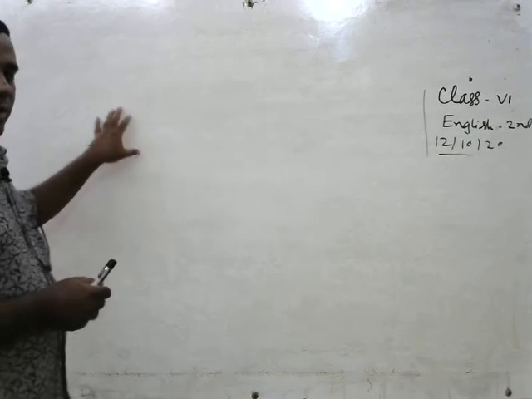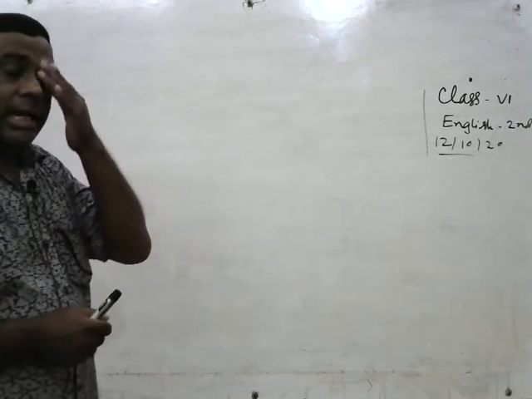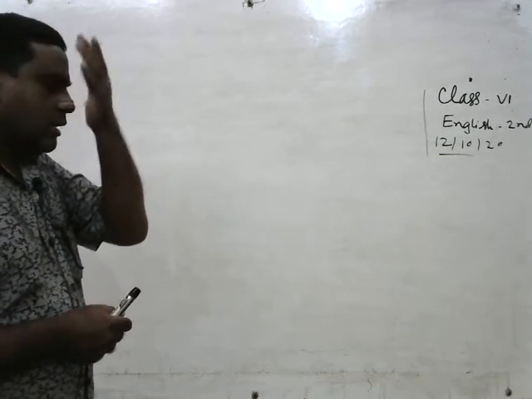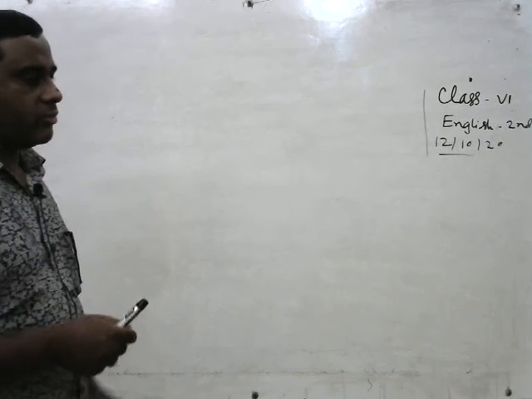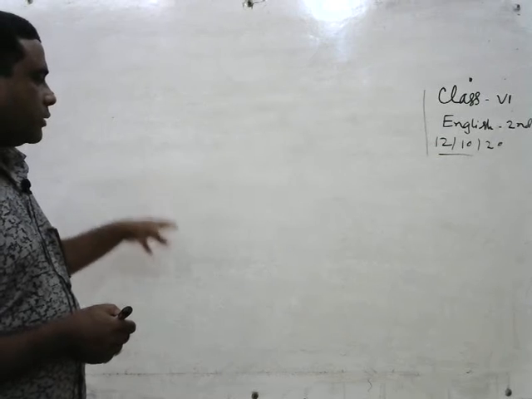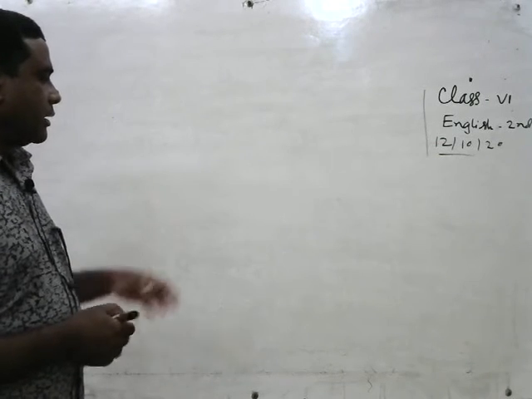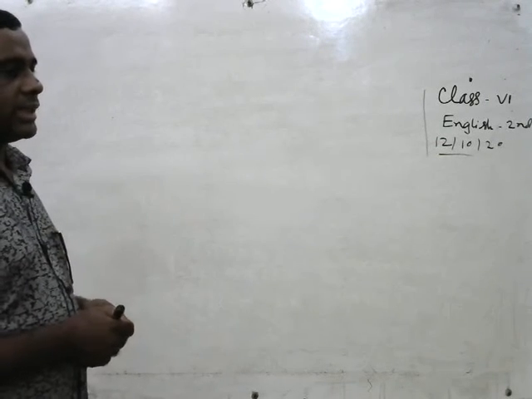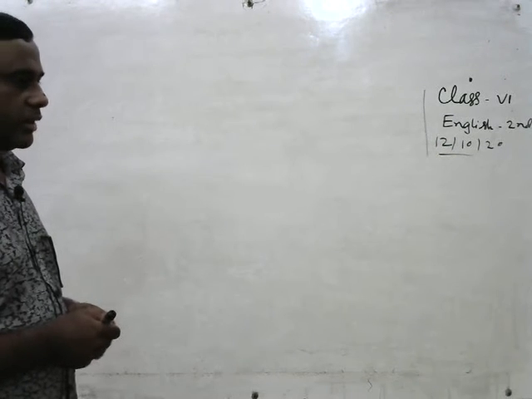There are two kinds of voice: active voice and passive voice. How can we change active voice into passive voice? Today I will discuss how we can change active voice into passive voice.